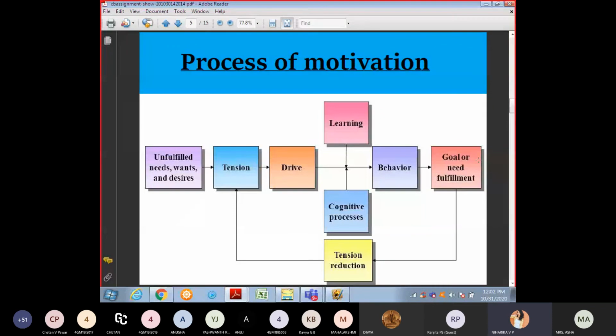Process of motivation. This is like thinking about your way of learning: unfulfilled needs, wants and desires, tension, drive, behavior, goal, or a need for fulfillment, and the process of tension reduction. First, motivation gives tension reduction.